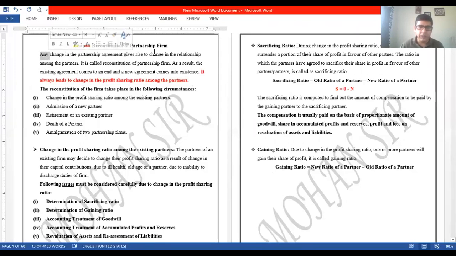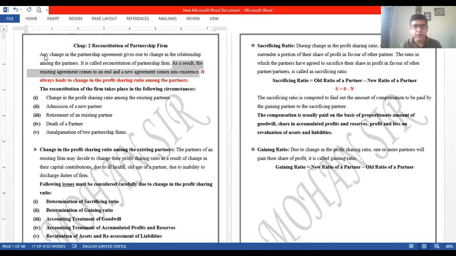Any change in the partnership agreement gives rise to a change in the relationship among the partners, and that is called reconstitution of partnership firm. Any change in the partnership agreement, whatever the deed is there, any change in that will be a reconstitution. As a result, the existing partnership agreement comes to an end and a new agreement comes into existence.